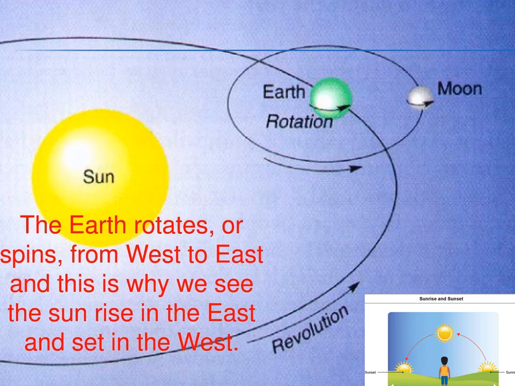The next effect of the rotation of the earth is sunrise and sunset. Every part of the earth's surface faces the sun at some time or the other. The part of the earth that moves from darkness into the sun's rays experiences sunrise, and when it moves away from the sun's rays, it experiences sunset.